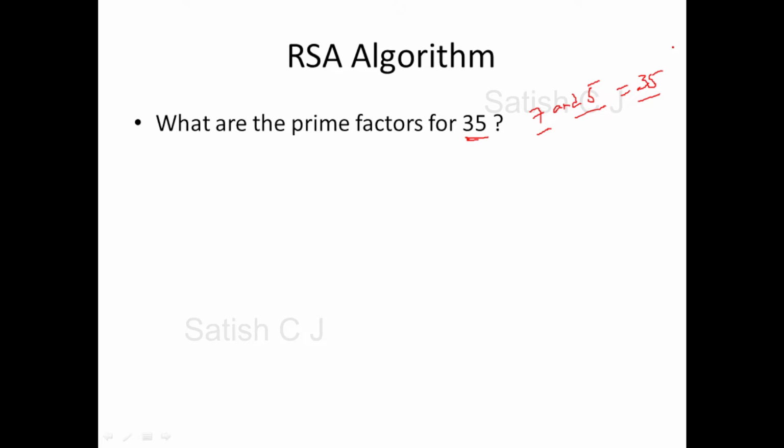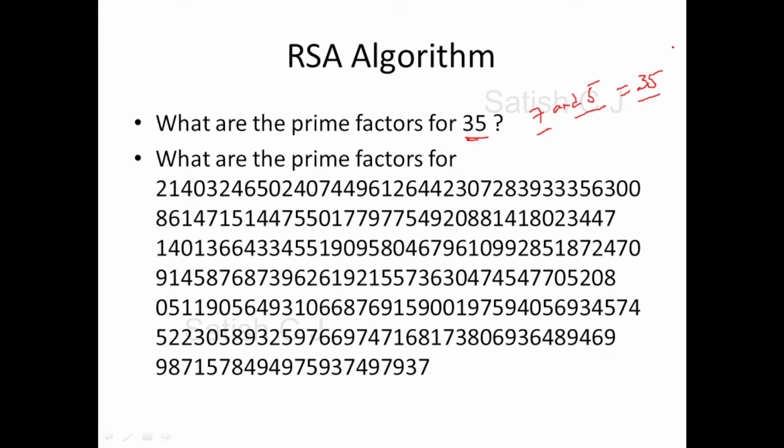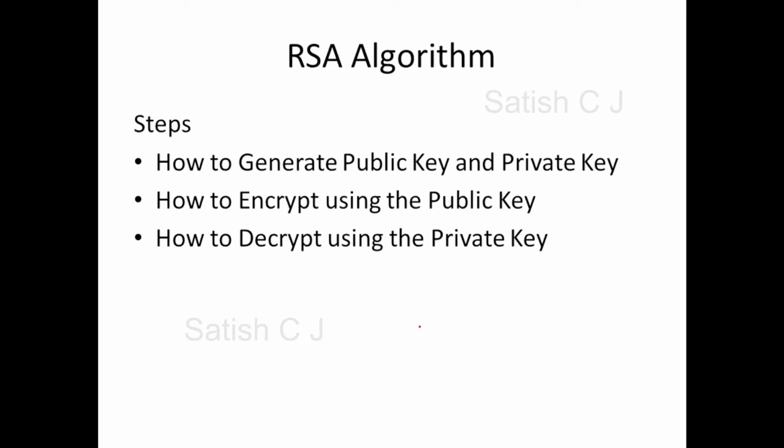Suppose I ask you, what are the prime factors of this 250 digit decimal number? Here I have a 250 digit decimal number and I want you to find its prime factors. It's going to be very difficult, right? How will you find the prime factors of this large number? This is the advantage we take in our RSA algorithm: finding prime factors of large numbers is quite difficult.